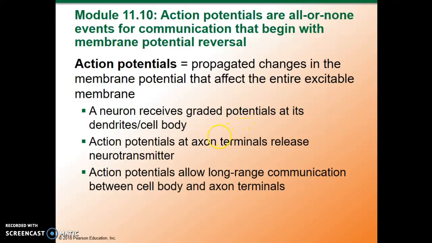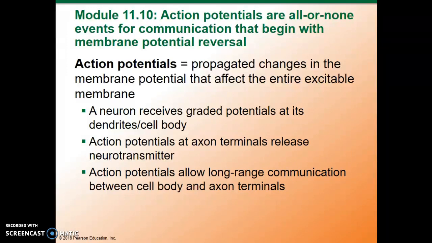Action potentials are always considered to be all or none events. This means it either goes or it doesn't go. It's like when you fire a gun, you pull the trigger. Either the gun fires or it doesn't fire. It doesn't fire halfway. It doesn't fire partially at all. It either fires completely or it doesn't fire. And that's the way action potentials are.